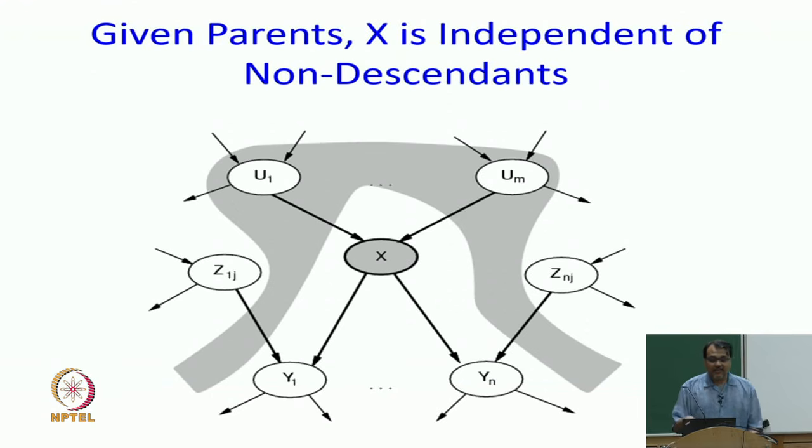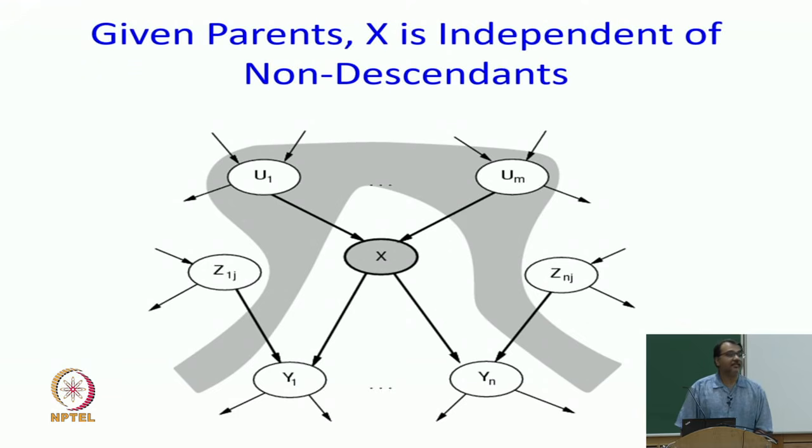So, that is what this particular theorem is saying: if a random variable's parents are given, then the node is conditionally independent of all the non-descendants. We did one example.